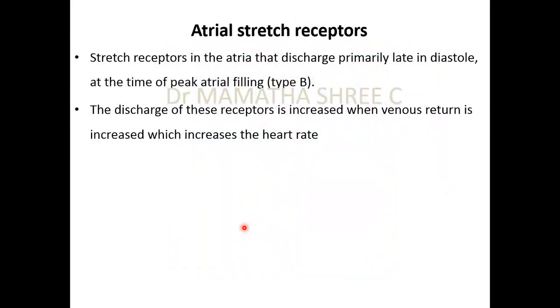Next, coming to atrial stretch receptors. Now, when does the atria stretch? The atria stretch whenever there is venous return. That is, the venous return will increase the capacity of the atria, and hence the atria stretch. So the receptors present in the atria get stimulated because of the venous return. That discharges specifically during the diastole because the atria are increasingly filling up. Hence, that activates the receptors called type B receptors, which are present in the atrial wall.